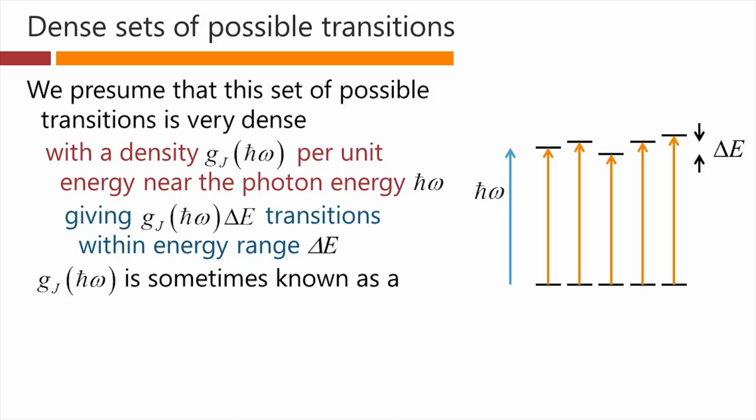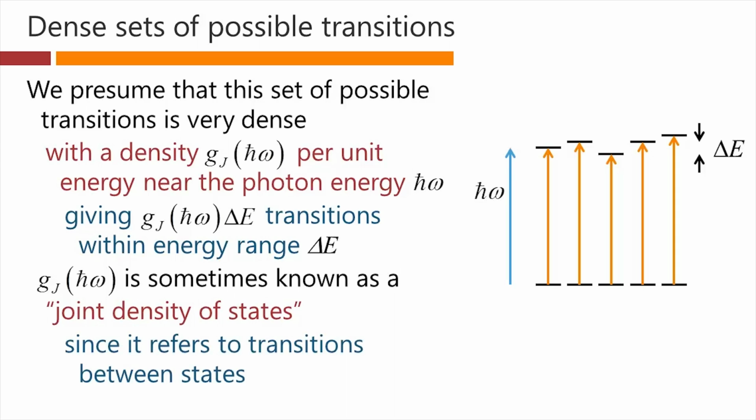Gj of h bar omega is sometimes known as a joint density of states, since it refers to transitions between states, in distinction to just a density of states, which would just be a density of particular energy states, not of transition energies that we're talking about here.